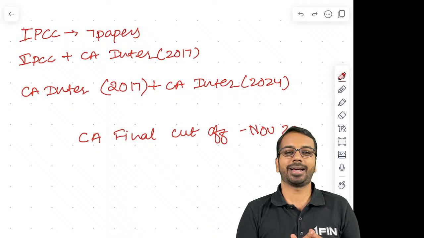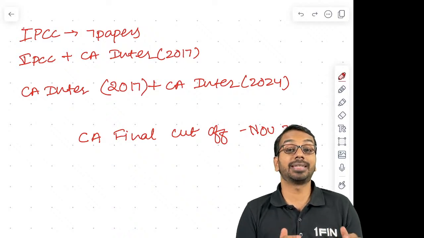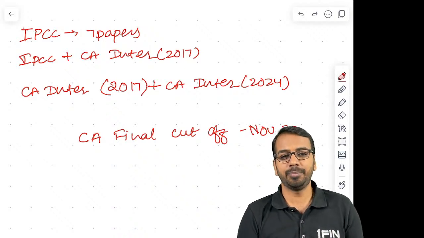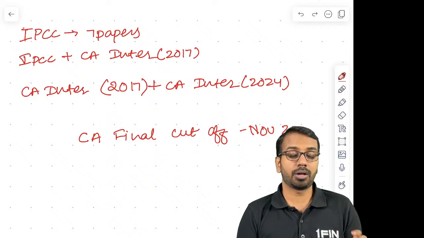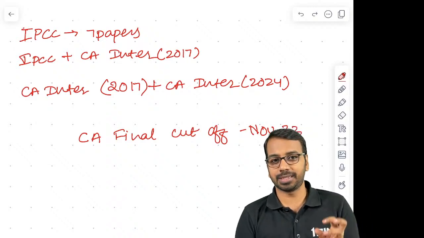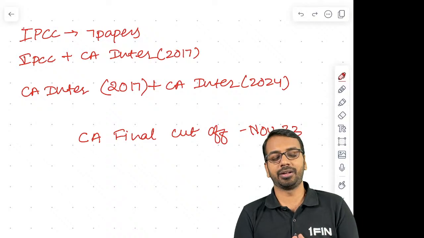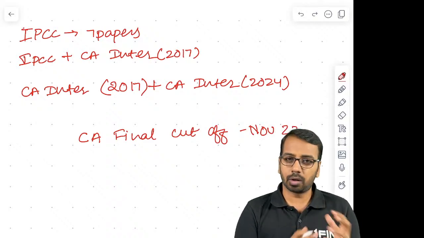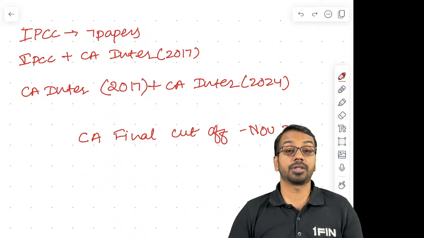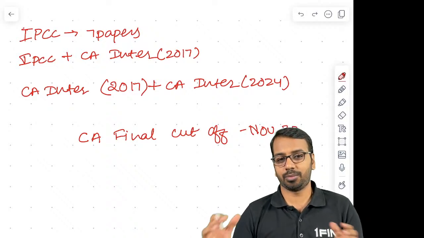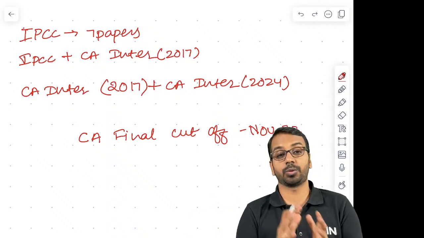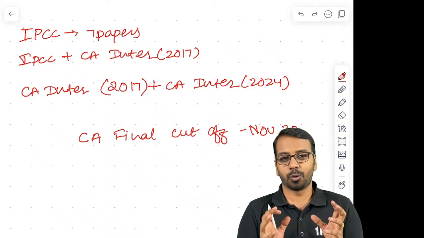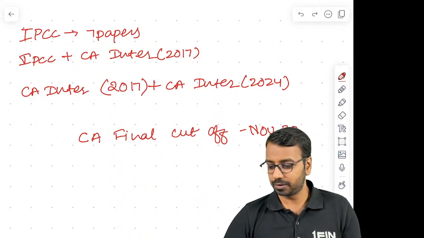A lot of students had asked about what is the applicability of Set C and Set D. Especially the confusion was around students who have written CA IPCC or IPCC plus CA Inter or IPCC PCC. A lot of combinations are there. So I personally checked this thing with one of the Central Council members and also in the examination department. So here is the clarification, and this is finally confirmed.